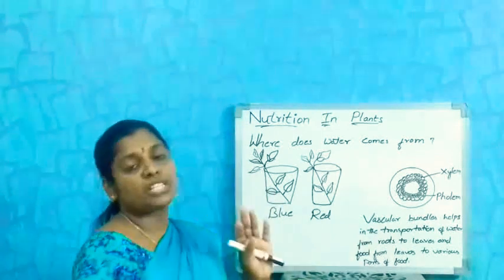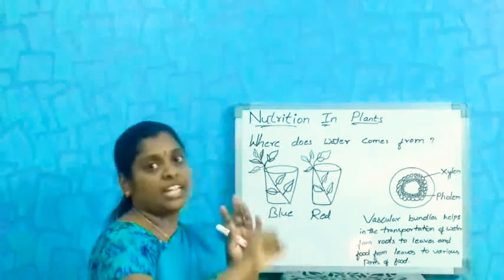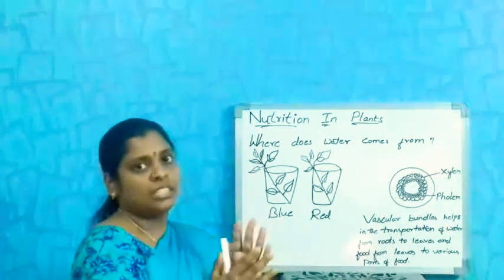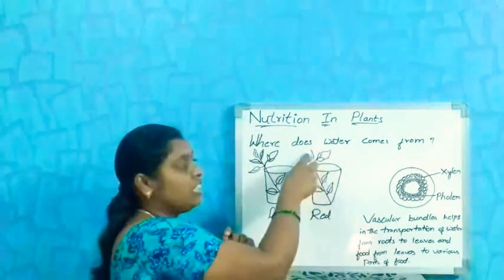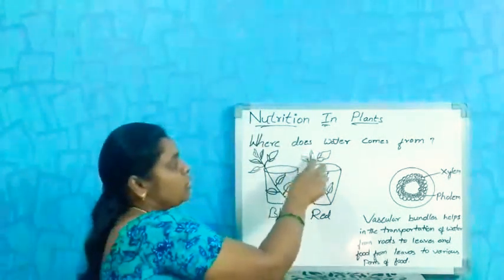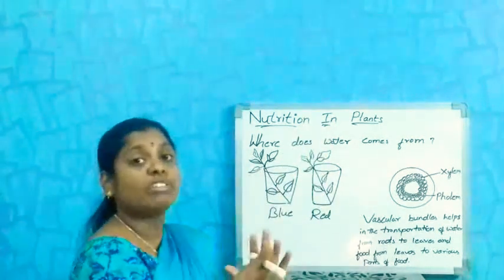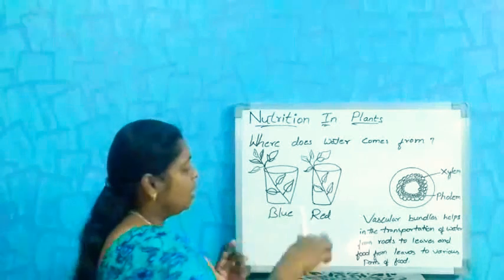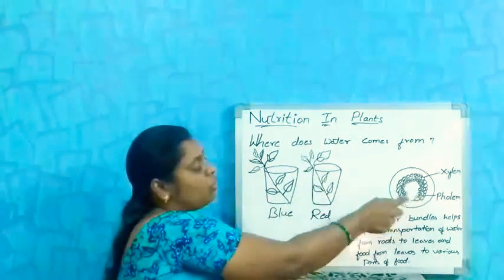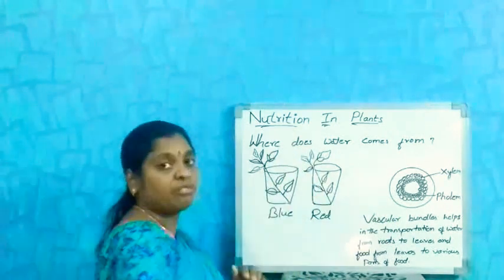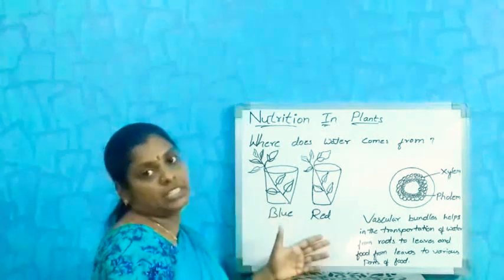The chlorophyll is present in the leaves, along with sunlight from the sun, and the plant prepares its food materials in the leaves. These food materials are sent to different parts of the plant, along with the roots. So the inner part, the phloem tubes, helps in the transfer of food materials from leaves to different parts of the plant.